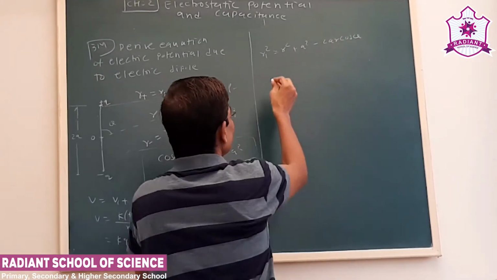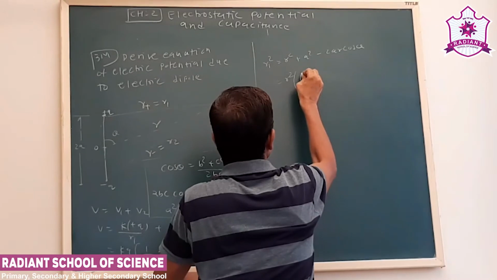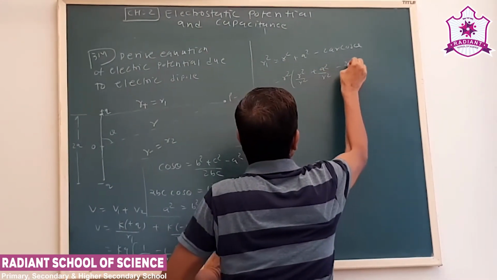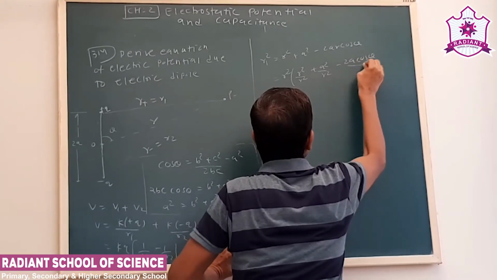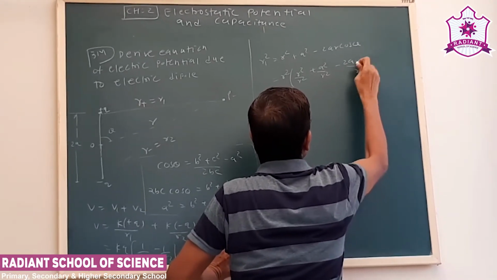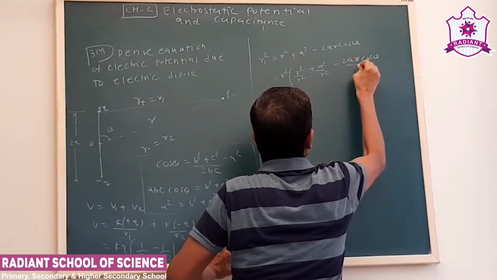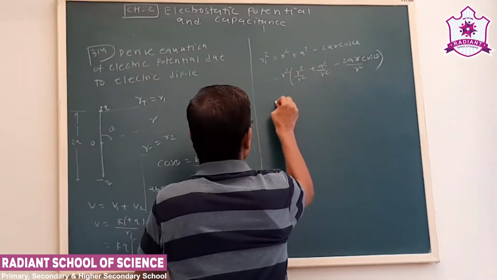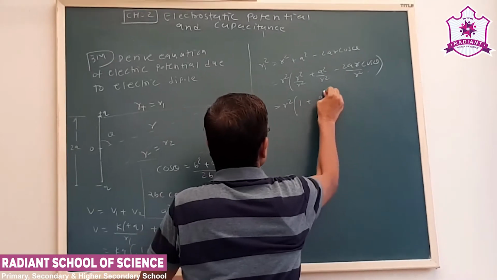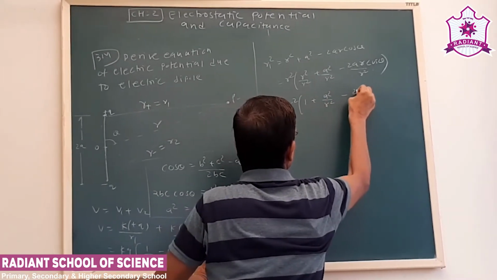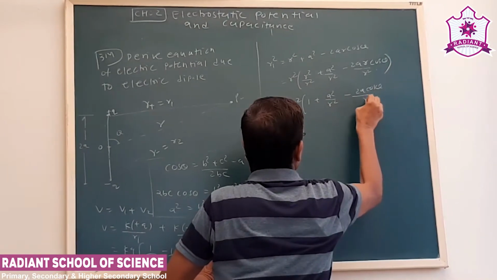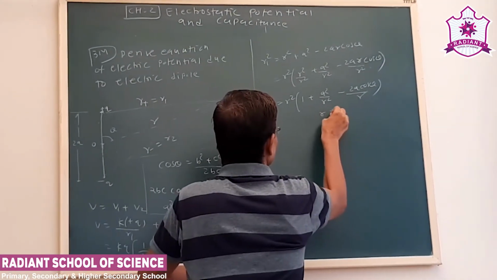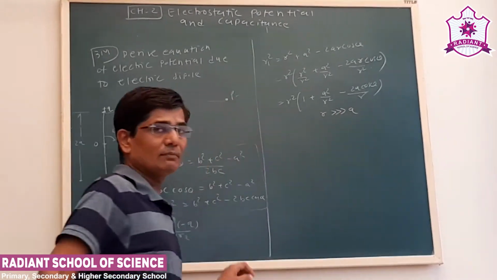Now what we do? We take r square common, divide and multiply, so we can simplify it as r square times 1 plus a square upon r square minus 2a cos theta upon r. Now we know r is very large compared to a. Why?